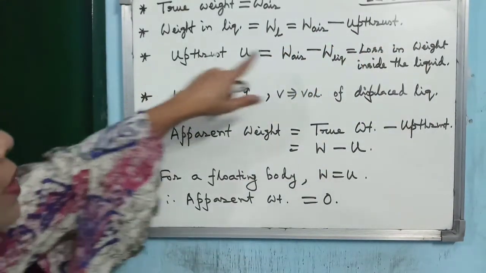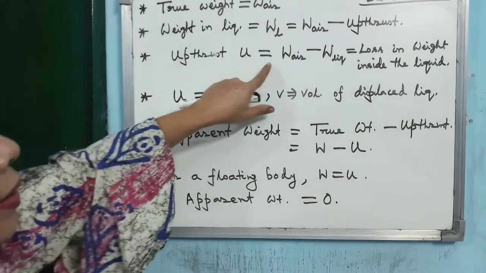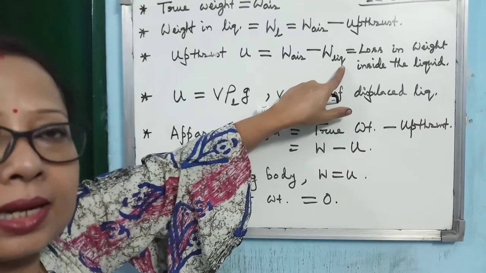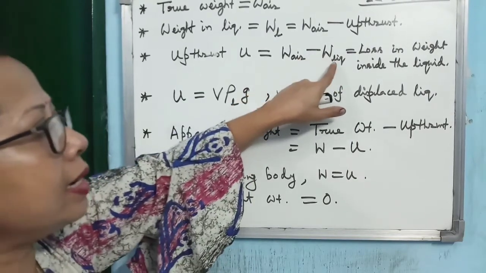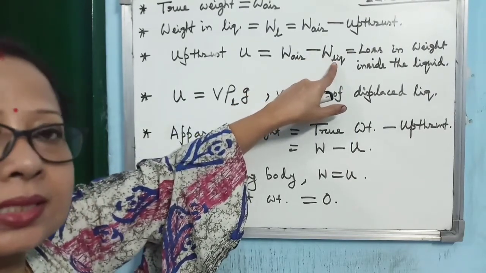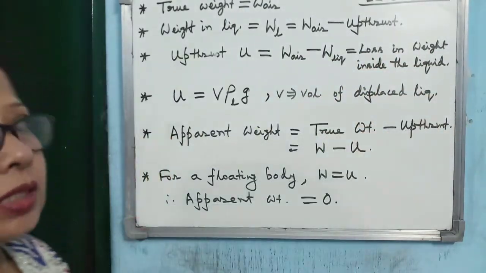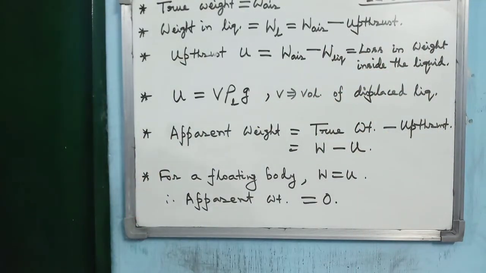So upthrust can be written this way also: weight in air minus weight inside the liquid, which is nothing but the loss in weight of the body inside the liquid.